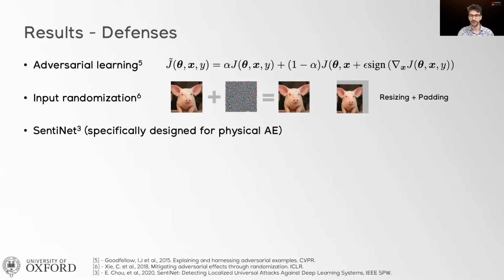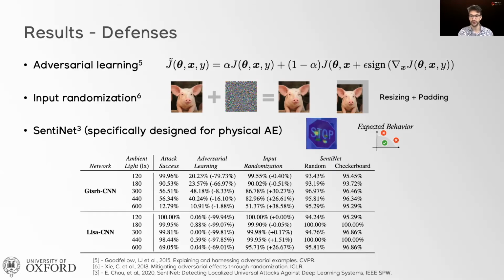Then we also consider Sentinel, which is specifically designed to detect physical adversarial examples. What Sentinel does in brief is it will look at the input, it will find input areas that affect the network decision the most, and then it will compare the behavior of samples where we overlay these salient areas. If a sample is adversarial to begin with, then the overlaying will generate a detectable behavior.